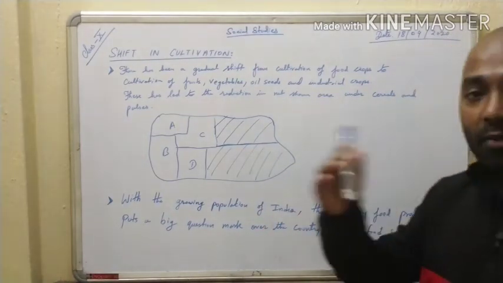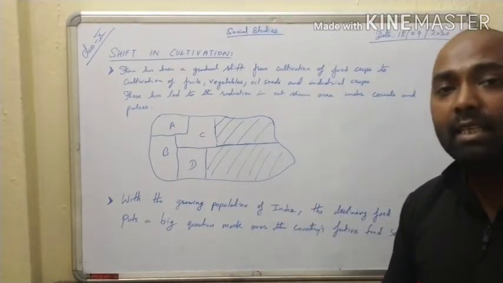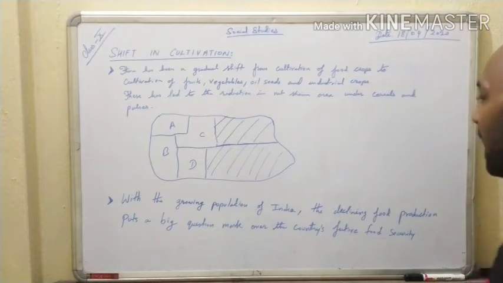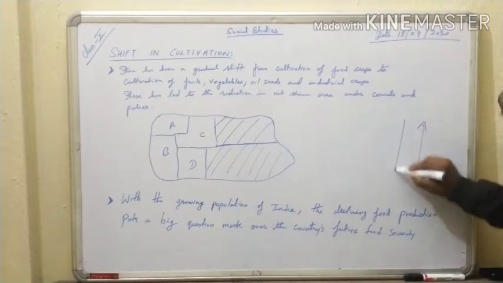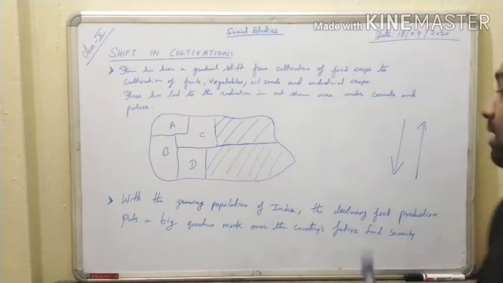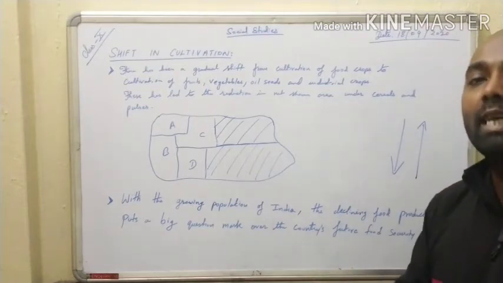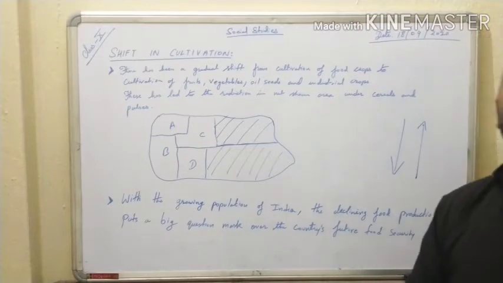Okay, why? Because on one side the population is rising, and on the other side the food grains are getting low. If there is a rise in population and a reduction in the production of food grain, then the food grain will not be enough for the growing population. So this will create a situation where the poor section of the society will die of starvation.